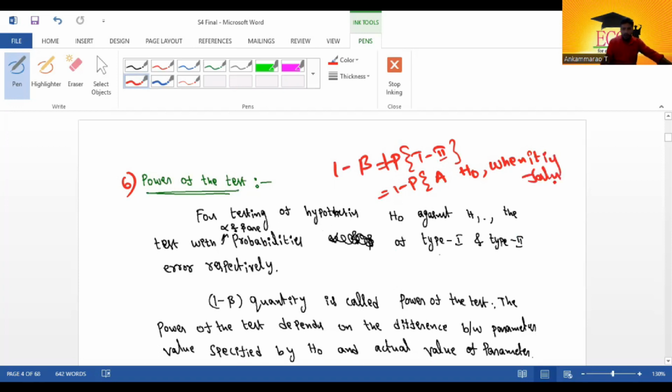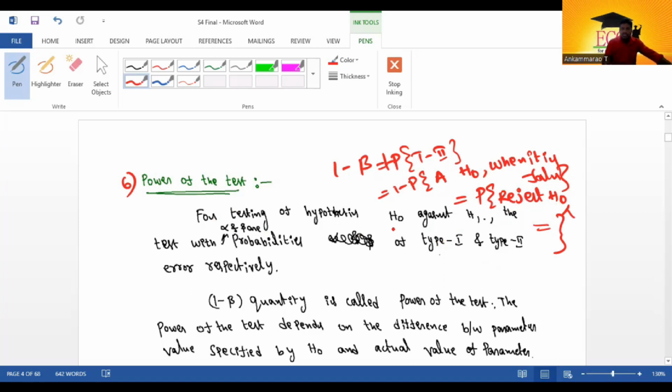So 1 minus accept is written as the probability of rejecting H naught when it is false. It is a true statement. So it is called the power of the test quantity.